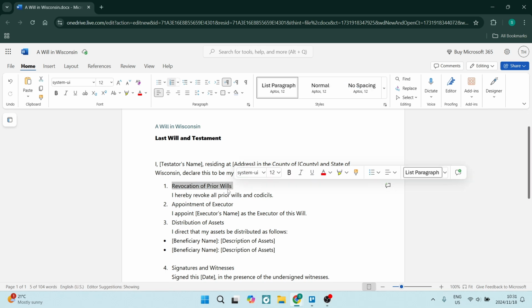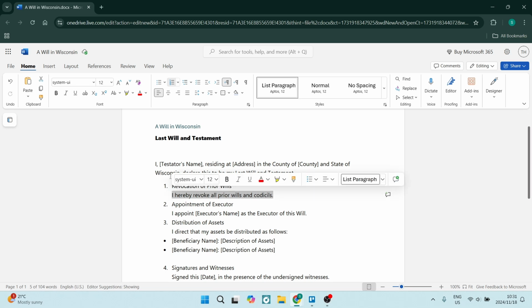and the next section is a revocation of any prior wills. This means anything that we have previously written out, just as we're doing here, will no longer be in power. So this one will now override that.